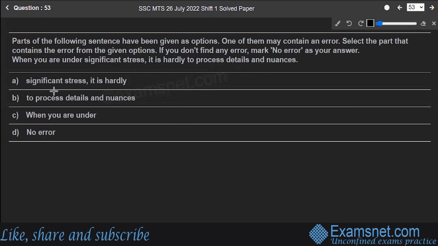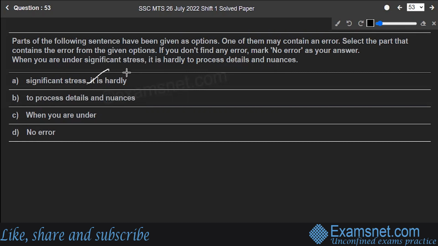Options are A, significant stress, it is hardly. B, to process details and nuances. C, when you are under this one. Or D, there is no error in the question. So when you're reading the whole sentence, it's obvious that the part that contains the error is "significant stress, it is hardly."